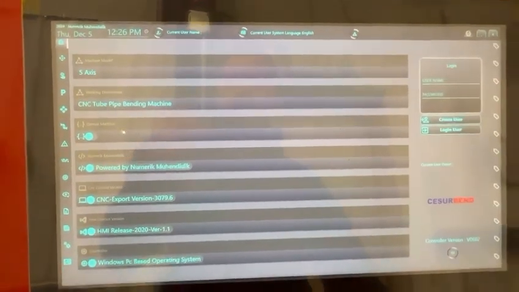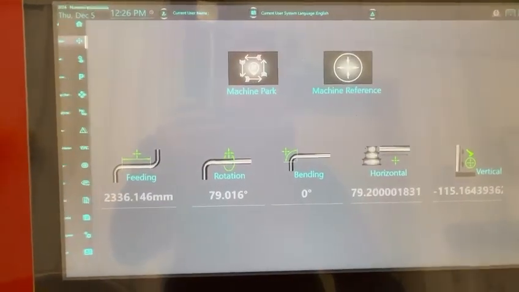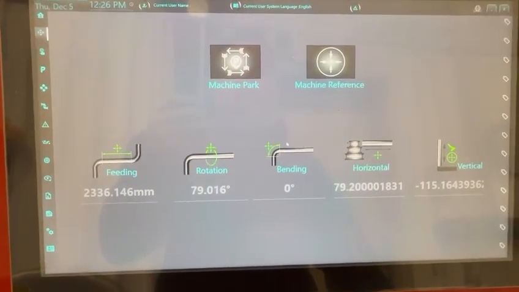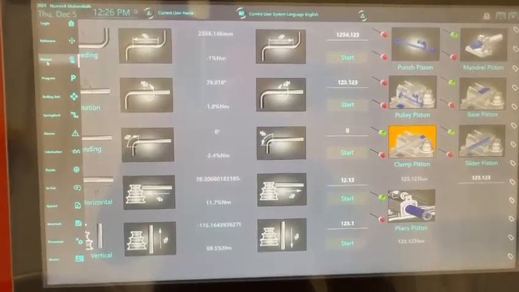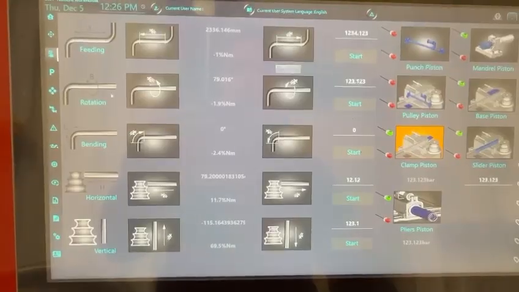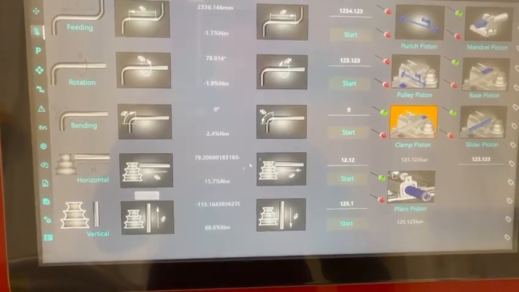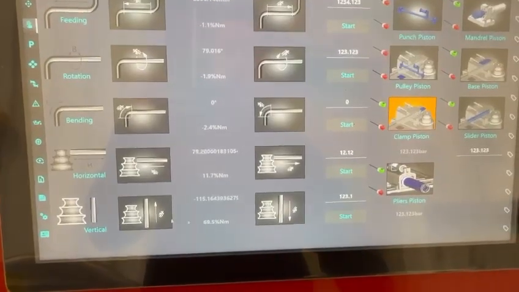So the interface is Windows based. You have your reference, home page on everything, manual bending, feed forward, backwards, rotation forwards, backwards, bending, your 3 stacks, left and right and up and down.